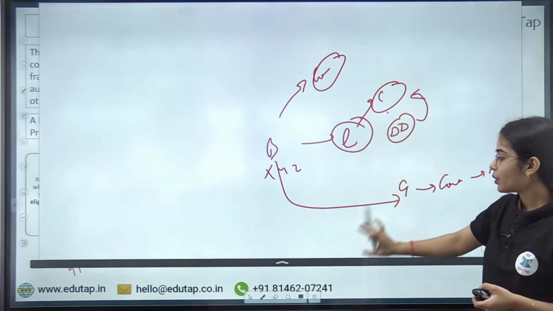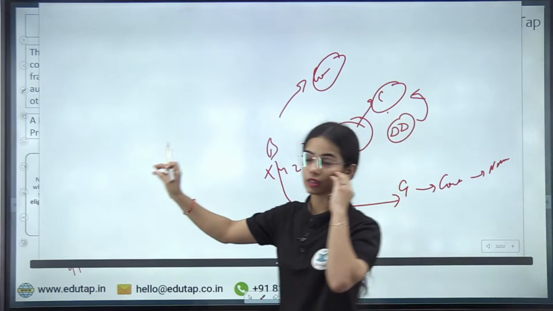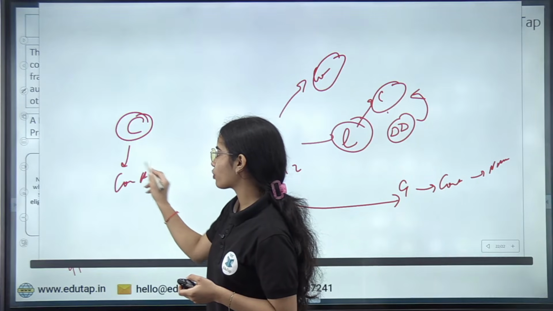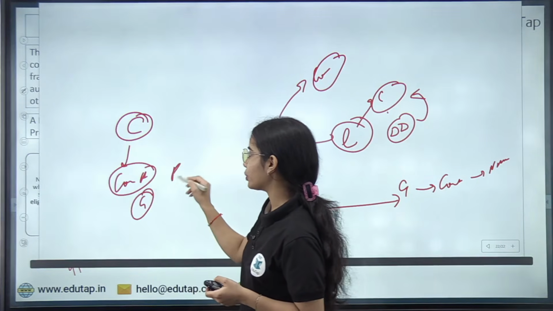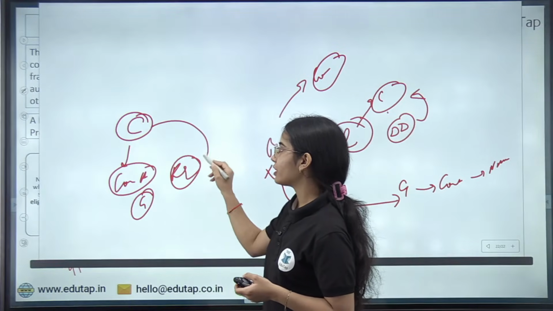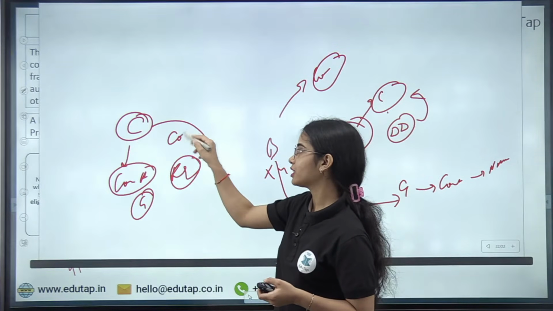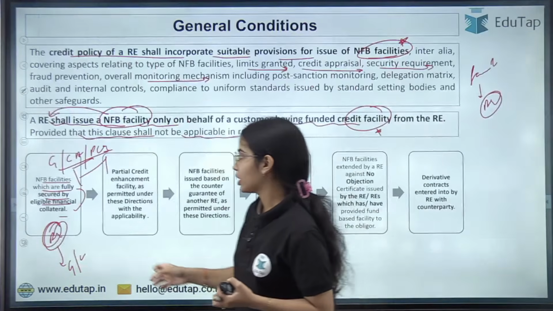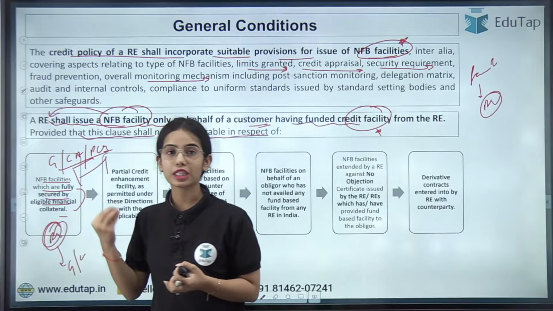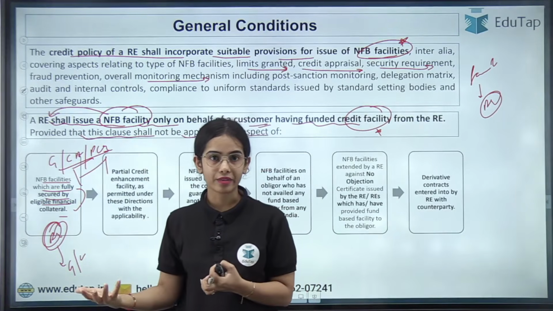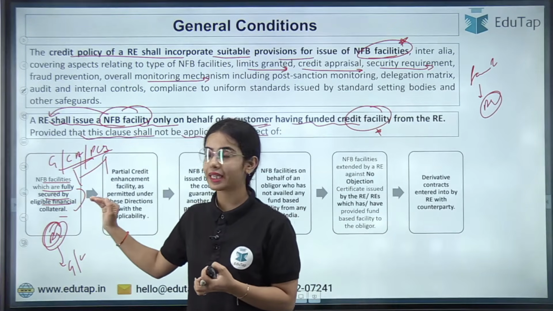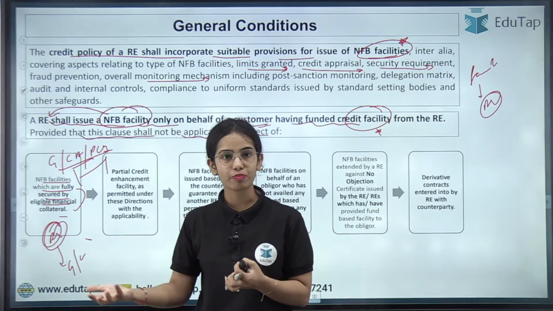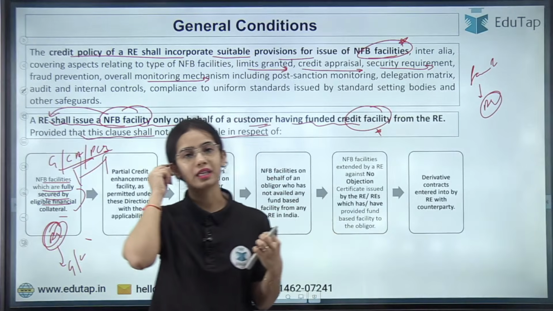Now it is said that if the contractor wants to take the co-acceptance of bills or wants to take the guarantee from some other regulated entity, then the contractor will have to provide the whole collateral, 100% of the collateral. So NFB facilities which are fully secured by the eligible collateral can be used, and then the regulated entity can provide the guarantee or the co-acceptance of bills to any other obliger and such.